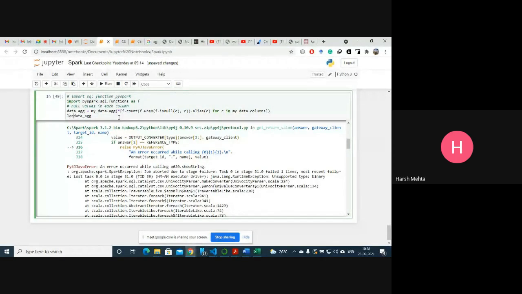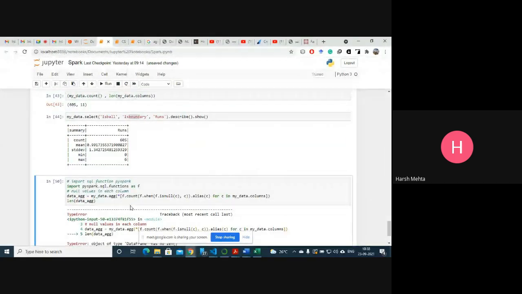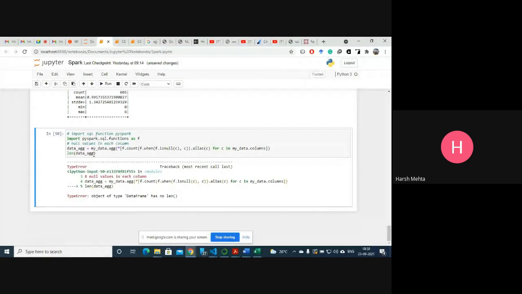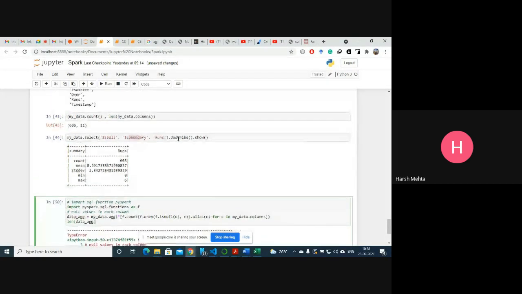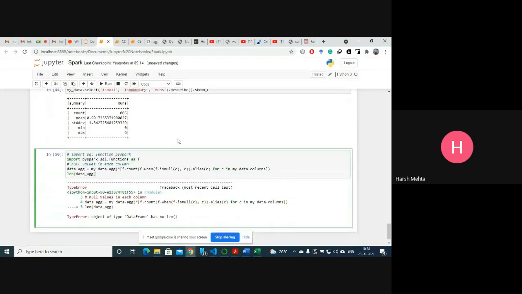Can I count this with the length function? No, length is not allowed. There is no data field. Anyway, let me write down the count.